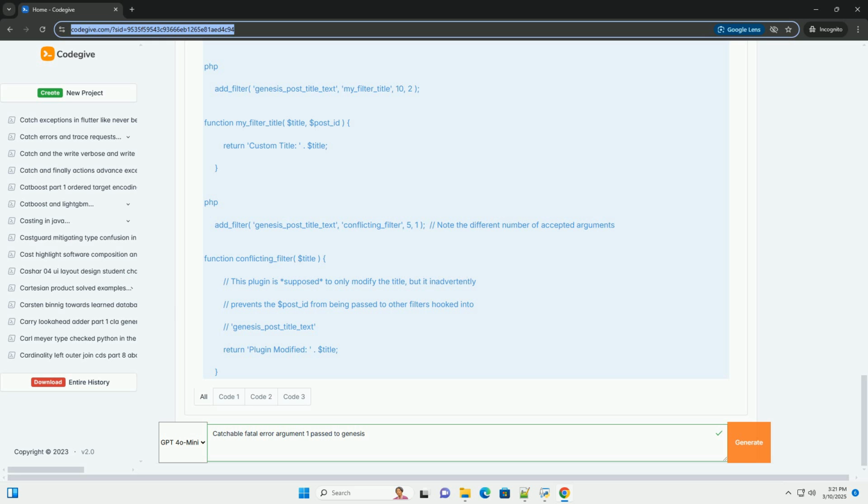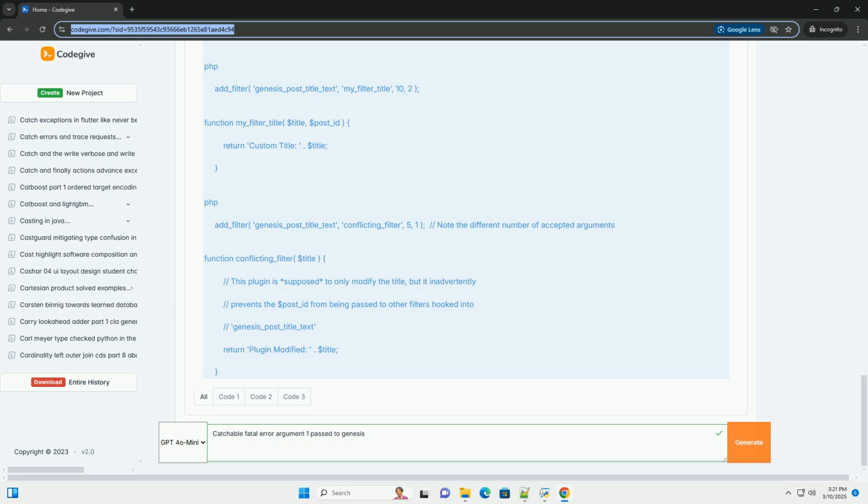3. Inspect the function or action call. Check the arguments. Verify that you are passing the correct number of arguments to the function and that each argument is of the expected data type. Refer to the Genesis framework documentation or the function's definition to confirm the required arguments. Examine the function signature. If you are overriding a Genesis function, ensure that your function signature, the function name and the arguments it accepts, matches the original function signature. A mismatch can lead to incorrect arguments being passed.